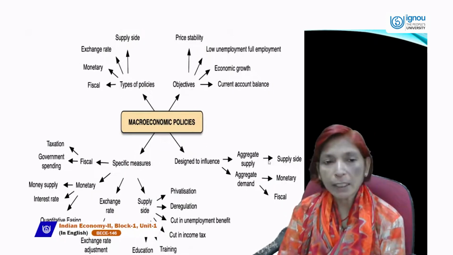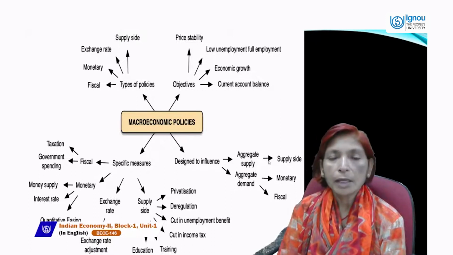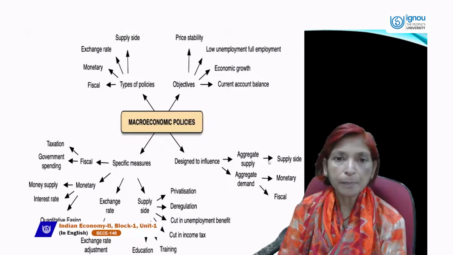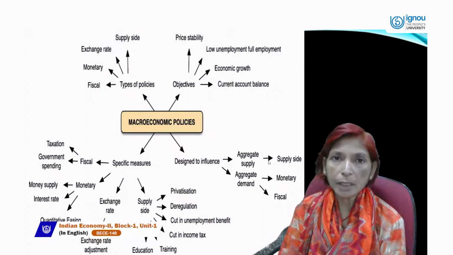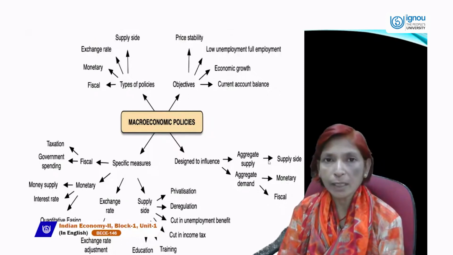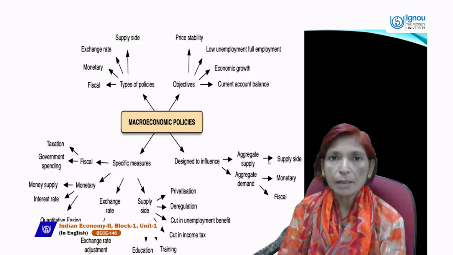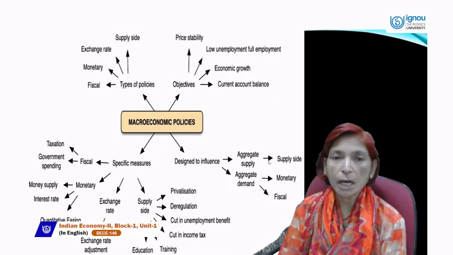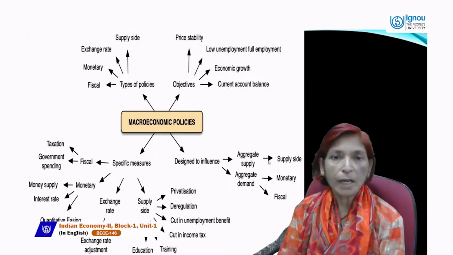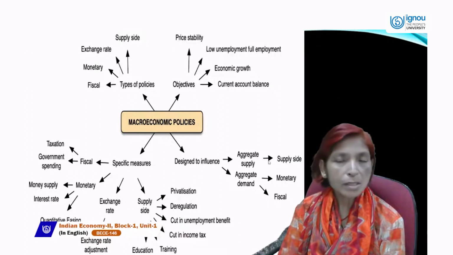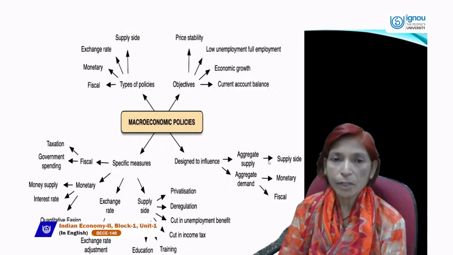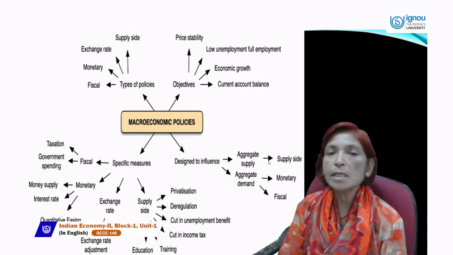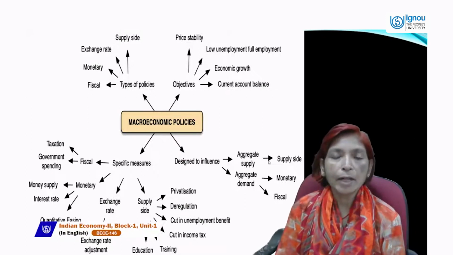And what are the main objectives of macroeconomic policies? The main objectives of macroeconomic policies are like price stability. First of all, price should be stable in our economy, because if price is more fluctuating or more flexible, then some people will suffer a lot, like fixed wage earners will suffer, and creditors will suffer. Investors will also suffer due to higher price rate or inflation. So prices should be stable, not fluctuating every time.